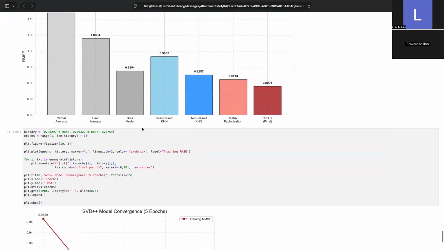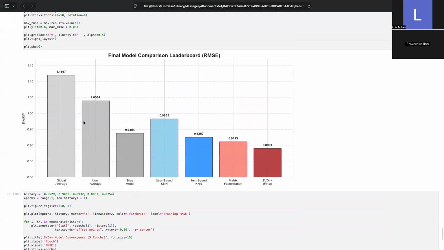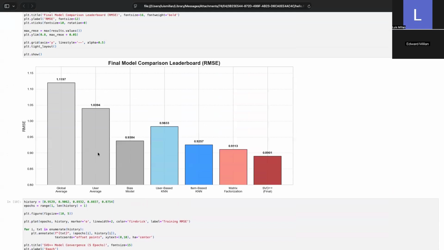Finalizing all our models, we illustrated them in the chart, as you can see here. On the left, the gray colors are our baselines that set the standard. In the middle, the blue ones are the neighbors models. We noticed that the user-based model at 0.988 actually performed worse than simple bias baselines, which confirms that due to 95% sparsity, finding reliable user neighbors is mathematically difficult. We have item-based k-nearest neighbors, which received a score of 0.92, which fared better, proving that item correlations are more stable.